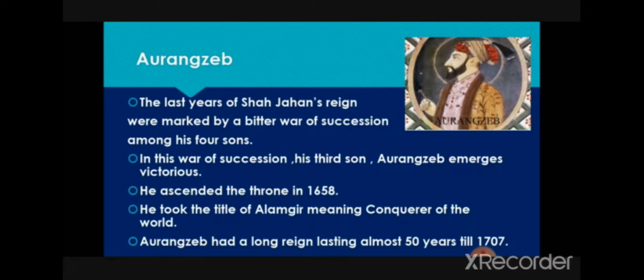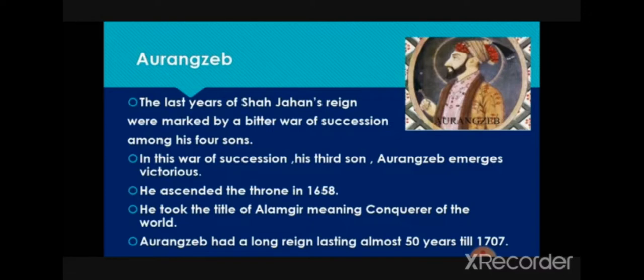These princes used to fight for getting power. Finally, Aurangzeb succeeded. He became victorious. He defeated his brothers, and after imprisoning his father Shah Jahan in Agra Fort, he became the ruler. He took the title Alamgir, or the conqueror of the world, and he became the ruler.